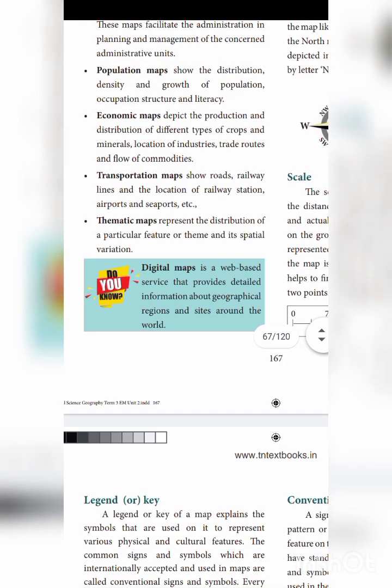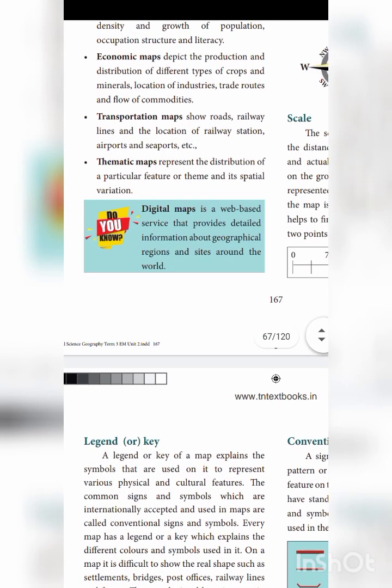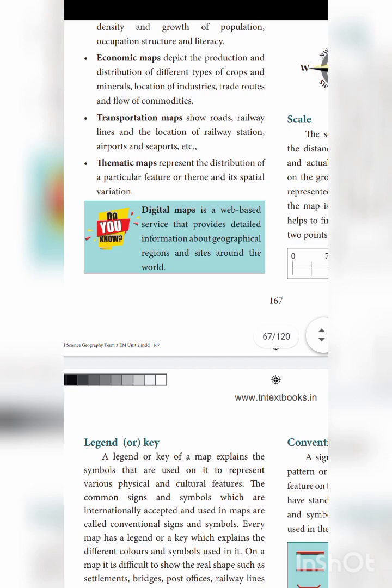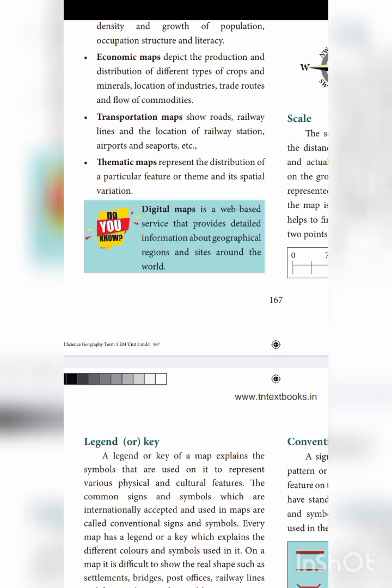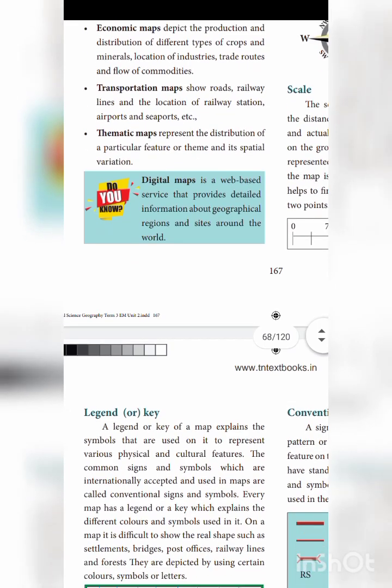Transportation maps. Transportation map shows roads, railway lines, and location of railway station, airport and seaport. Where you have roads, where you have railway station, where you have airport and seaport, that you can see in the transportation map. Thematic map.